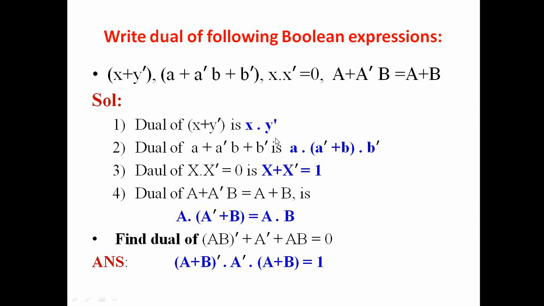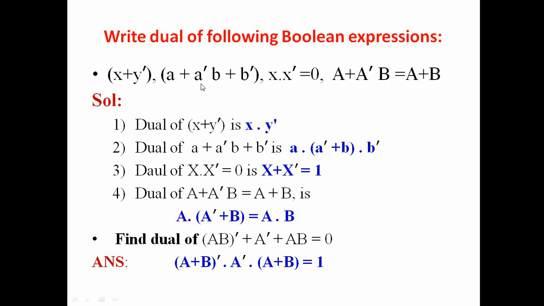There is only one plus sign, so in place of that plus sign we will use a dot sign, and then we will convert our dot signs to plus, but there is no dot sign and neither a 0 or 1 in this expression. So the dual of this will be, we will change plus with dot sign.